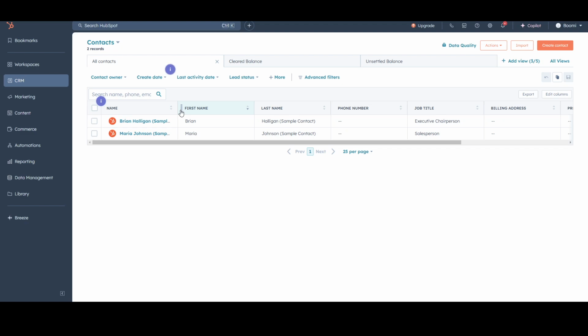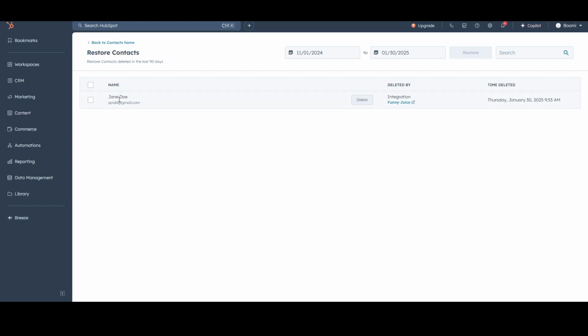I will show you, so this archive operation acts like a recycle bin, so you can always access your records for 90 days. Let me show you what the recycle bin in the HubSpot portal looks like. So here you can see the restore records. Once you click this, you can see Jane Doe contact record is in the recycle bin.